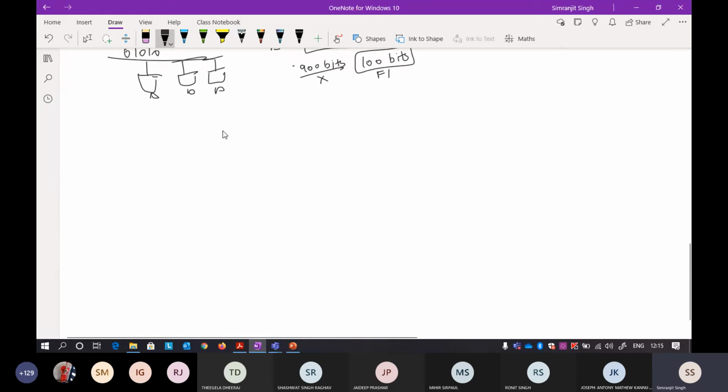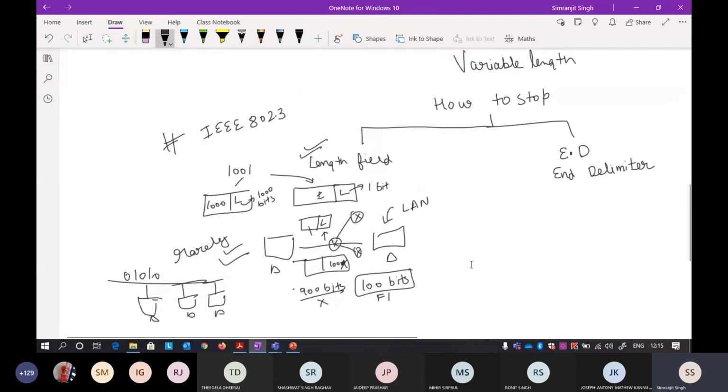Okay, so the first thing is how to stop. You can stop it by using a length field. This standard is used in IEEE 802.3, and there is another thing called an end delimiter. The end delimiter is again a unique pattern, like a start of the frame delimiter. It's again a very unique pattern that indicates the end of the frame.